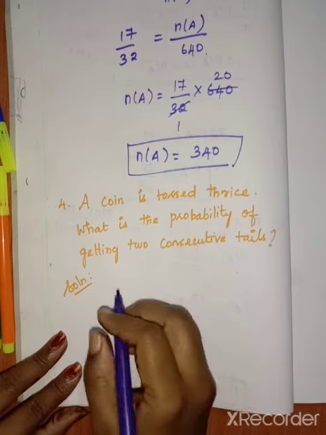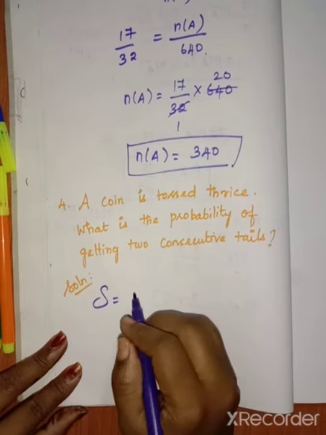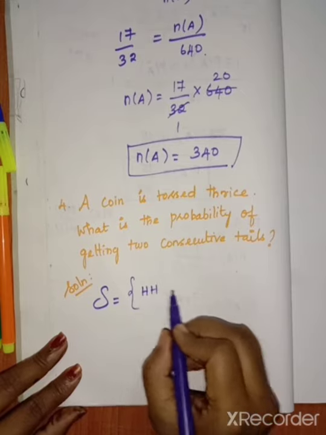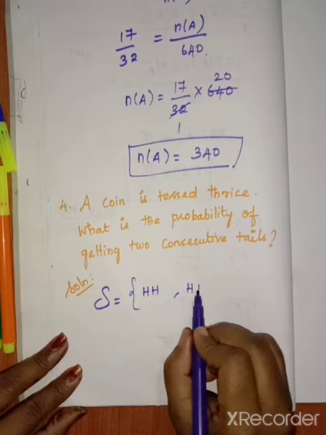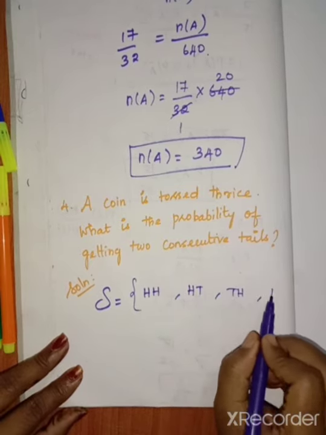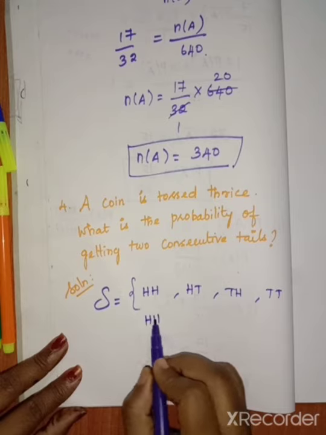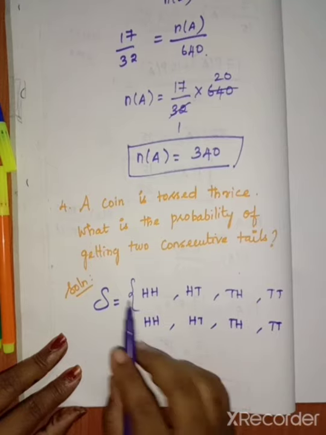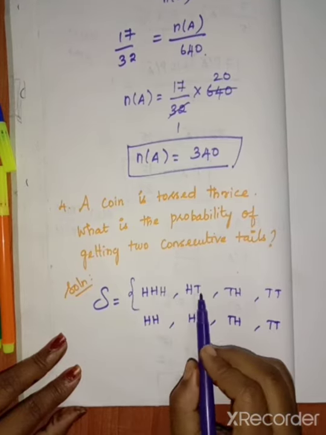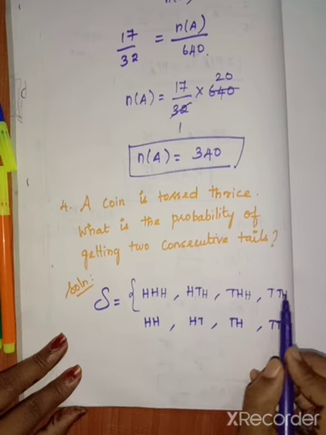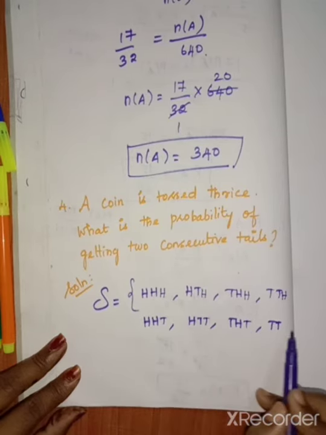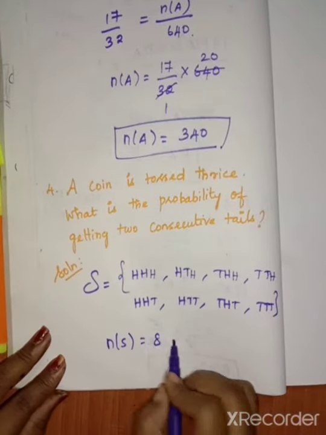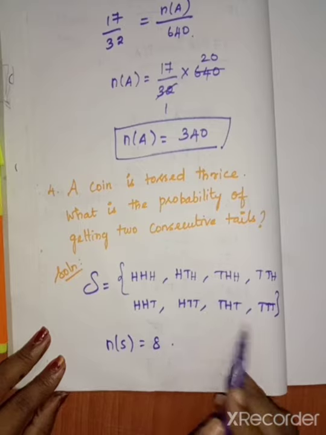Coin is tossed thrice means we want to write the sample space. So S equal to, we want to write. We know the simplest method, that is 2 coin. First of all we want to write HH, HT, TH, TT. Then again you have to write HH, HT, TH, TT. Then for the first row we have to write at last H, H, H, H, T, T, T, T. Then close the set bracket. Here N of S equal to 8: 1, 2, 3, 4, 5, 6, 7, 8.